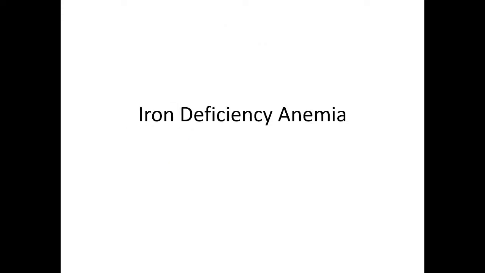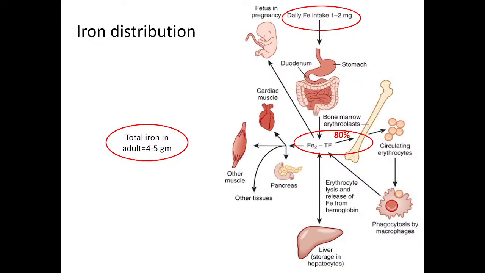So, next is iron deficiency anemia. We will just quickly go through this. So, this is iron metabolism, daily iron intake 1 to 2 mg, and it is actually absorbed through the duodenum, in ferrous form, and with transferrin it is transported. 80% is utilized in bone marrow, and then there are other functions of iron also.